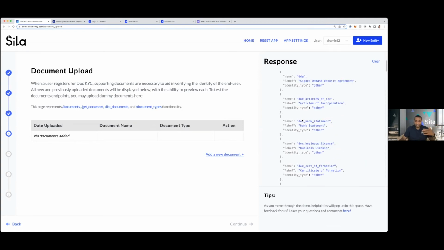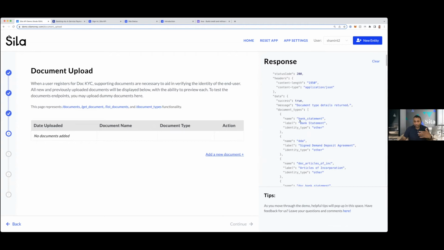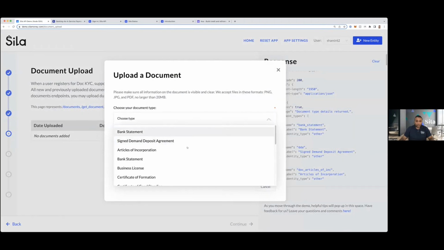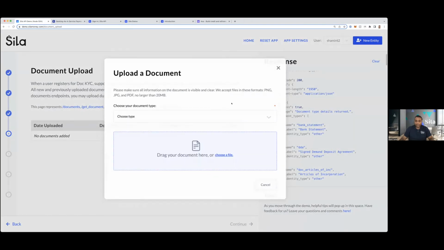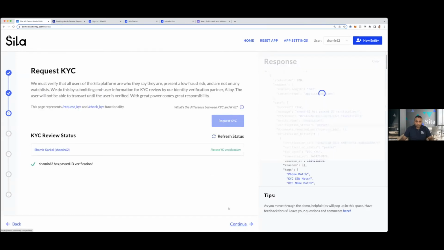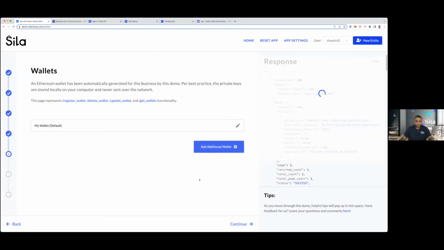Like whether it's your SSN, your address. Of course, for businesses, there's a whole separate list of documents, right? So you can add a new document, choose the type, upload it, and then verify it and complete your KYC that way. But we don't need to do all of that. We're approved immediately, so we can skip past all of that and get to wallets.